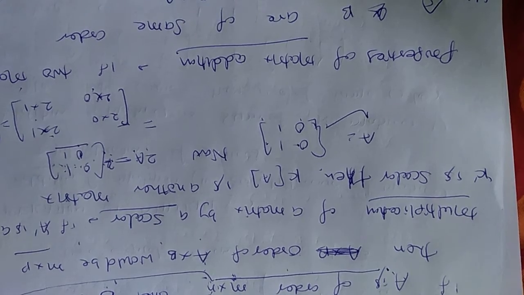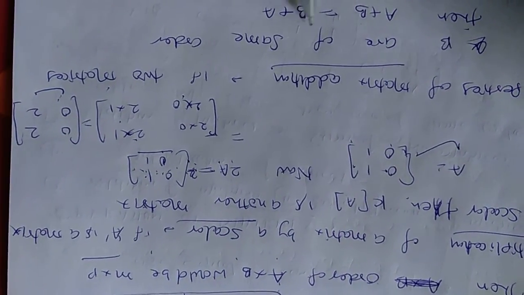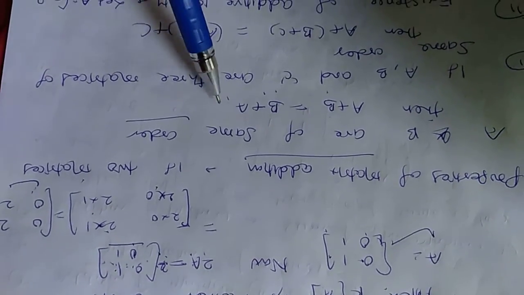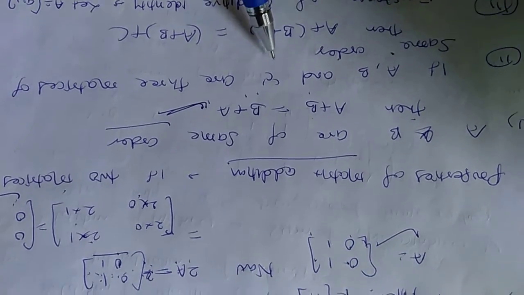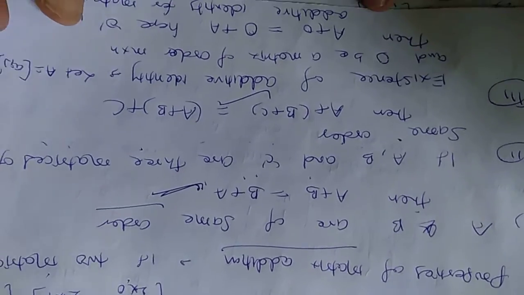Property of matrix addition. What is the property of matrix addition? If two matrices A and B are of the same order, then A plus B is equal to B plus A. This is the commutative law. A plus B plus C, where A, B and C are three matrices, then this is the associative law.